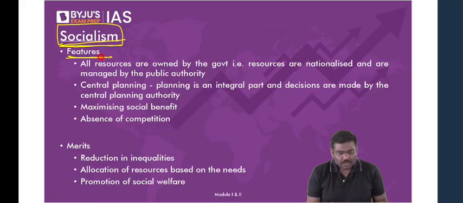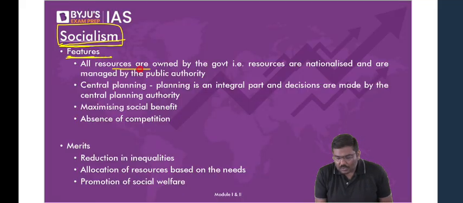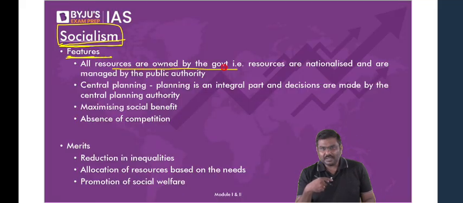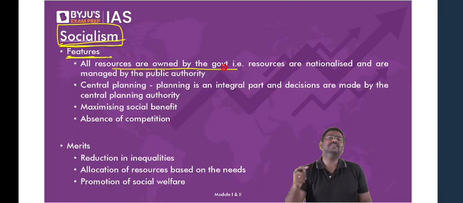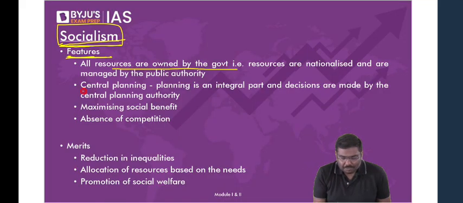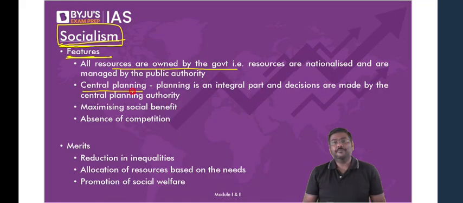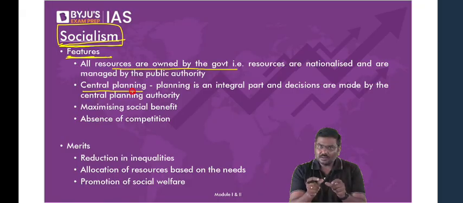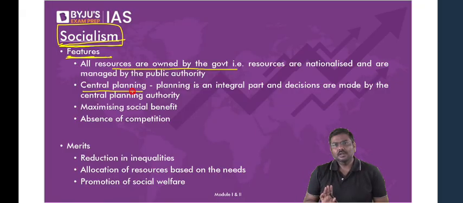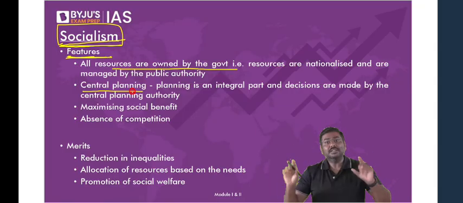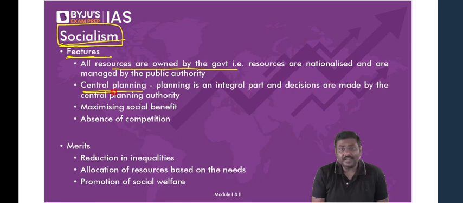So let me start. What are the features? The resources are owned by the government. Government will control the resources. Government will decide what to produce, who will produce, at what price they will sell, etc. The central planning is done. What do you mean by central planning? The government will plan, government will implement, government will ensure that everything is achieved through government policies. That's the basic model of central planning, central command economy.